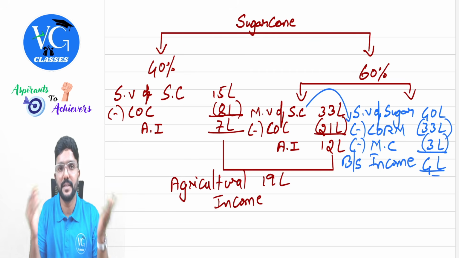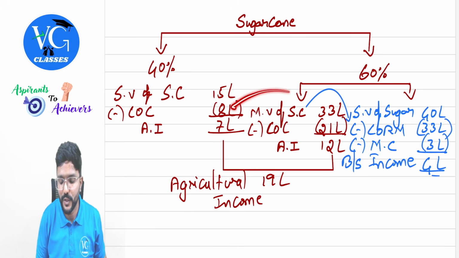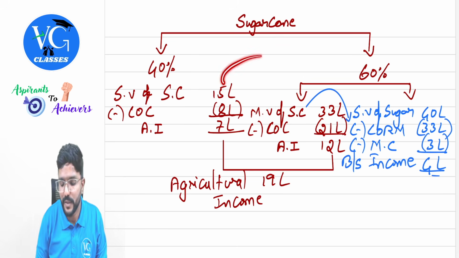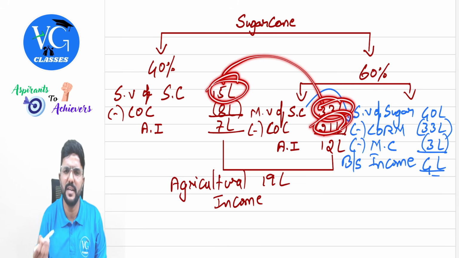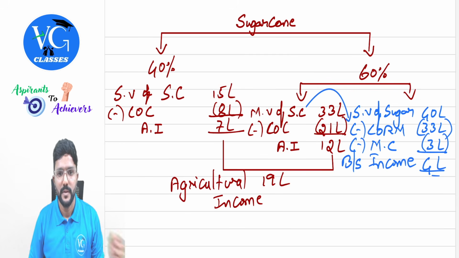But sir, when they have given it separately also, can I total it up and take it, sir? Yes. So for example, the total cost of cultivation comes to 29 lakh here. So for the total sale value, can I add up 15 plus 33 and deduct 29 lakh from it? Yes, you will get 19, which is the same. Which is the same, guys. Okay, fine, sir.